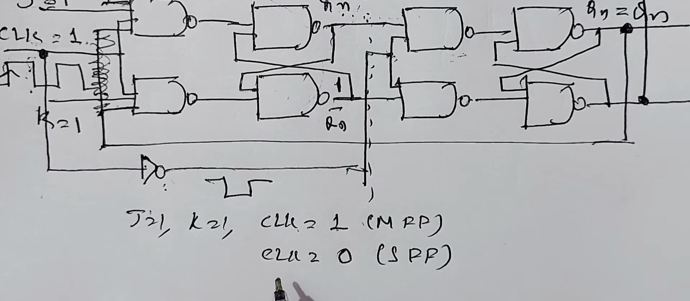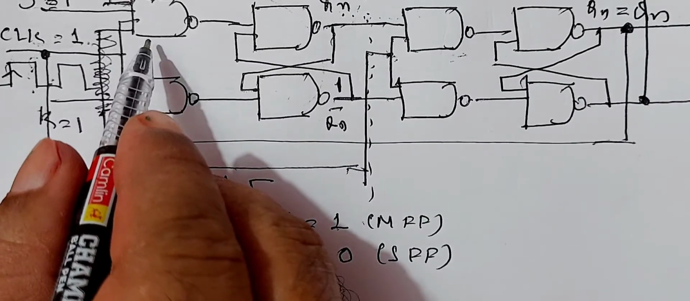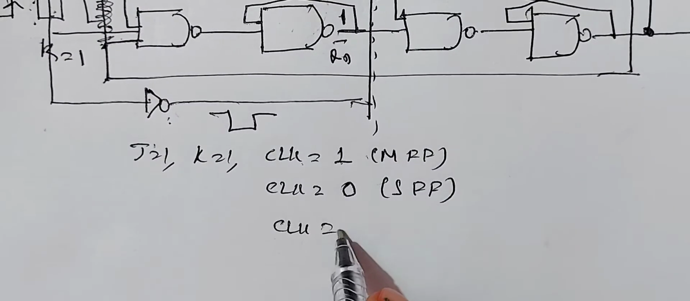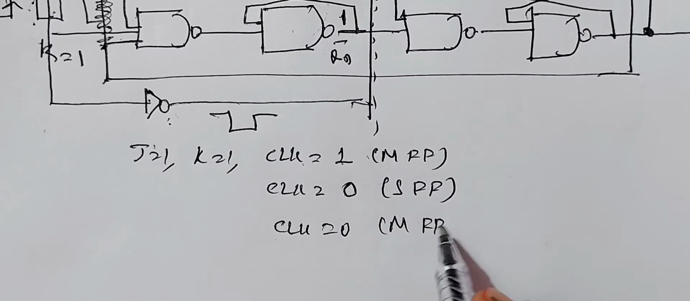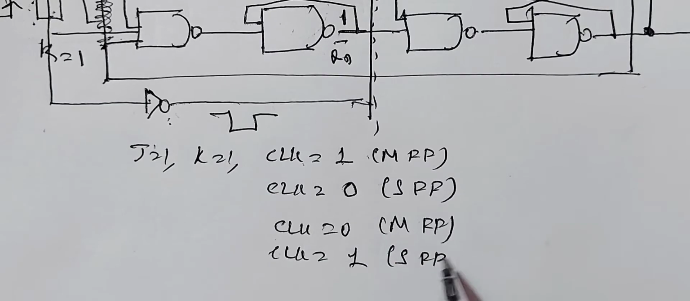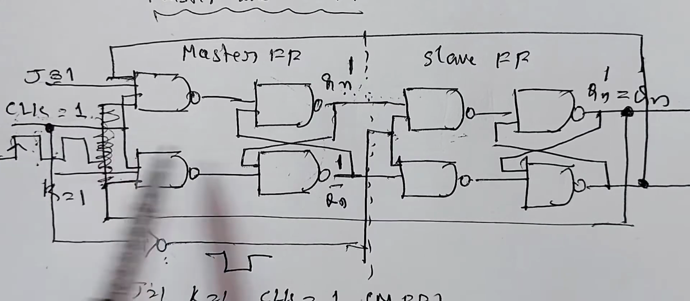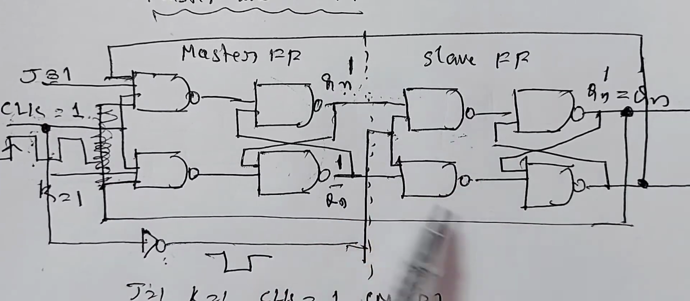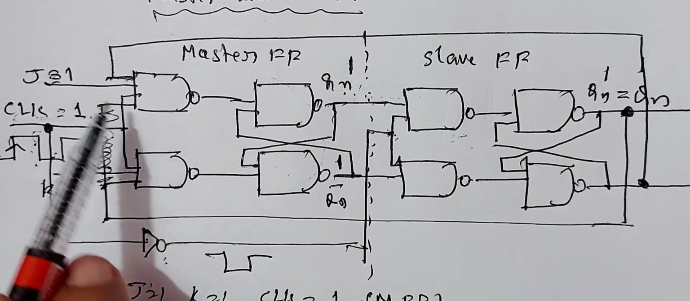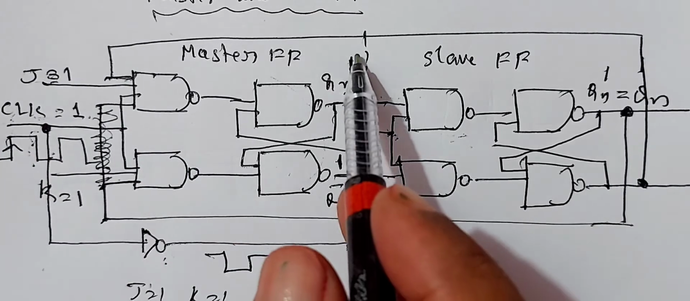Now, during the negative clock pulse of the input pulse, the clock pulse for the first stage is 0. Then clock pulse for the second stage goes to 1, slave flip-flop. So, during the positive clock pulse, negative clock pulse enters here. It does not function. It functions because of positive pulse entering. When J equals 1, K equals 1, and during the first positive clock pulse, output is toggling.